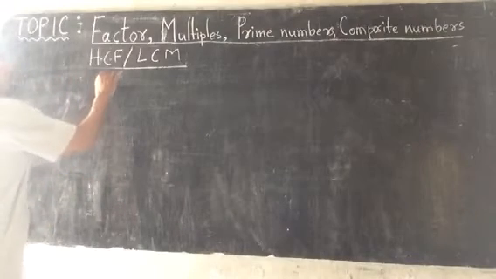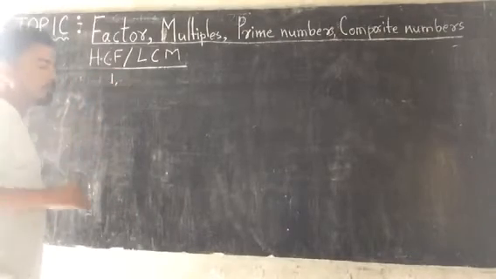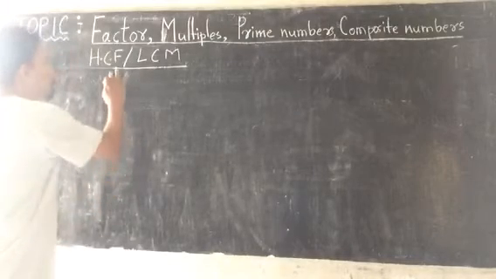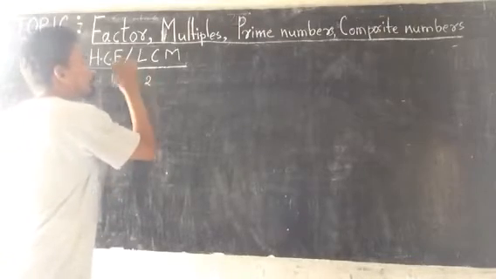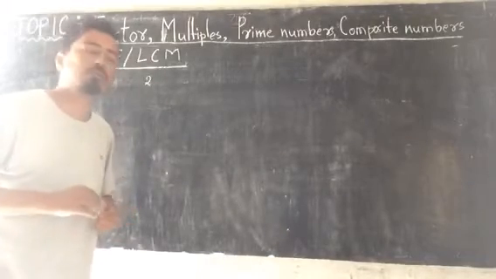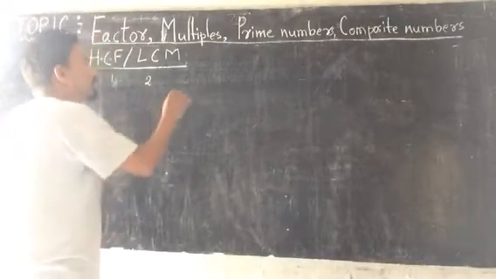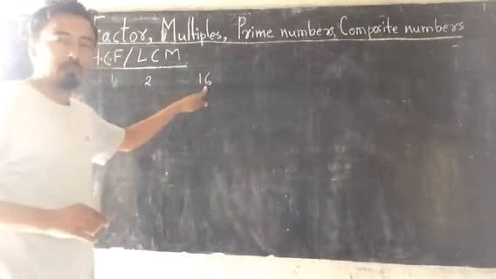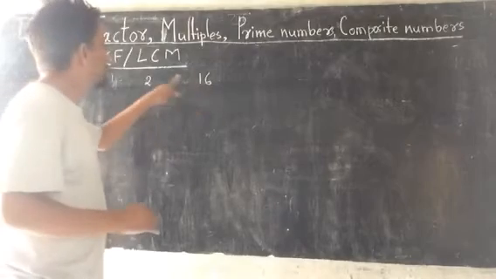How to understand? 1 can divide every number. It's very simple. You don't have to think for any rule. But which numbers are divisible by 2? Very simple. If I write 16, it is a very small number. So is 16 divisible by 2?